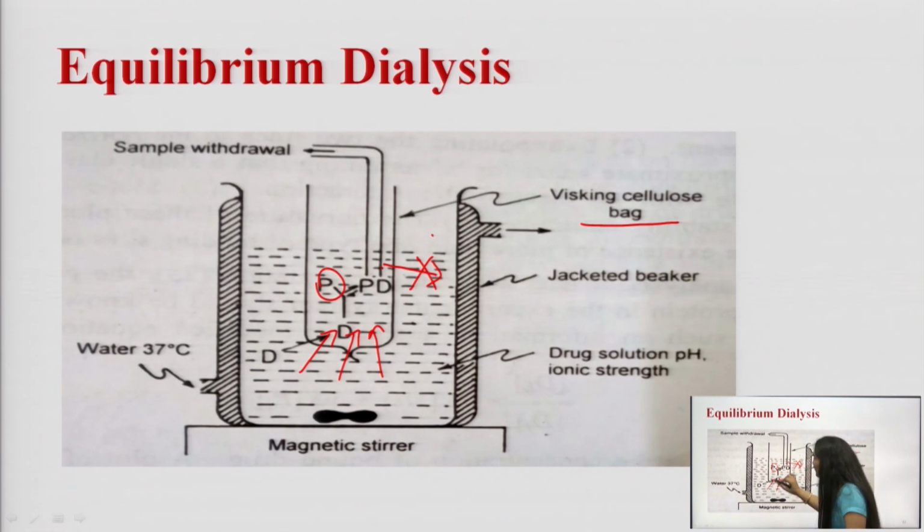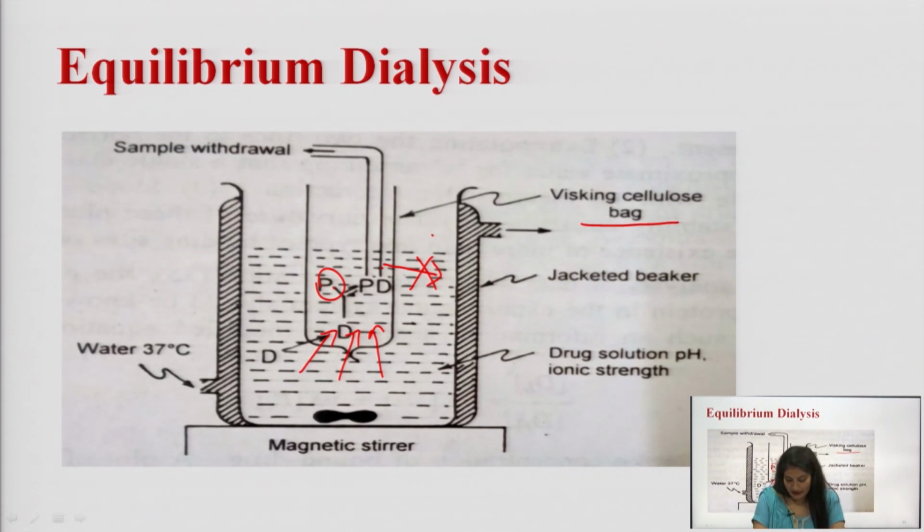When the drug penetrates into the bag, it will bind with the protein molecule and form the protein drug complex. At regular intervals of time, a sample is withdrawn to check the extent of protein drug binding.